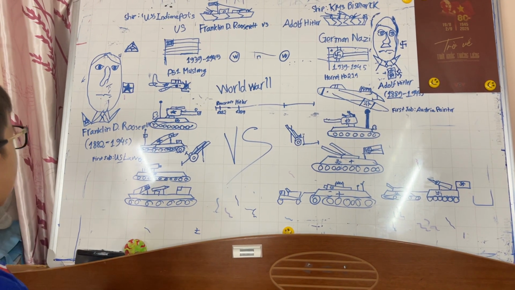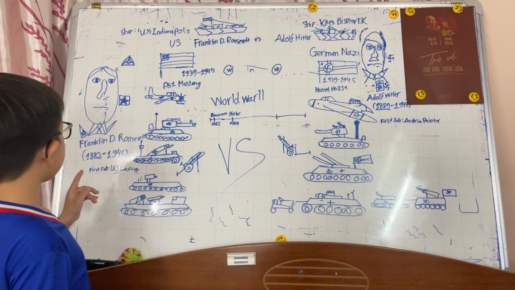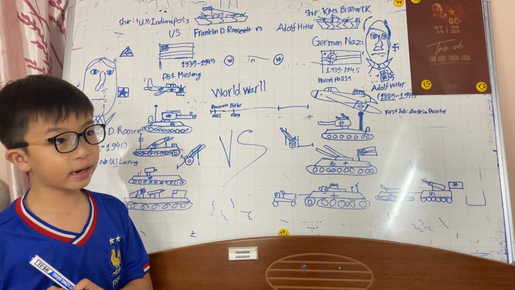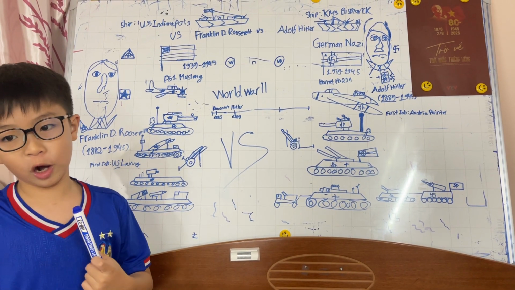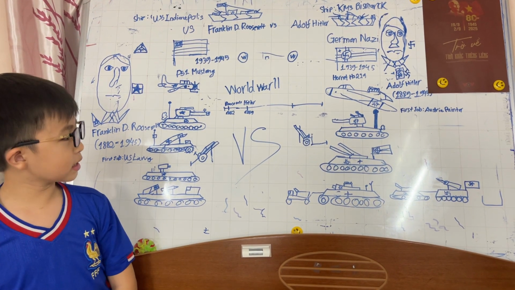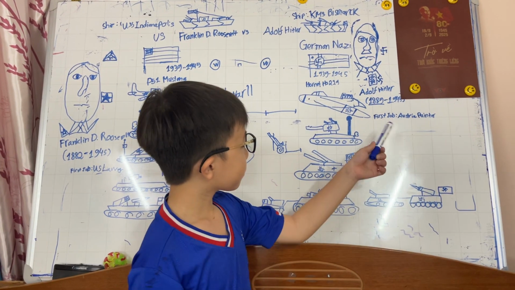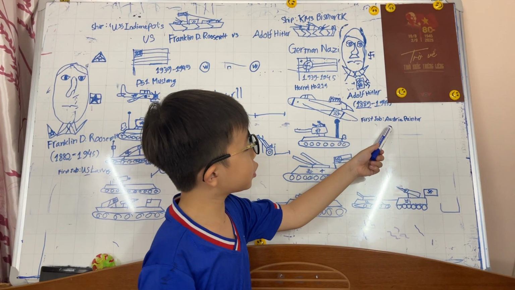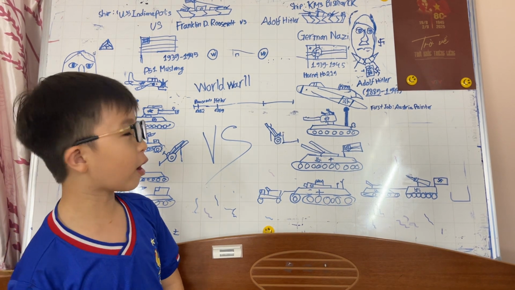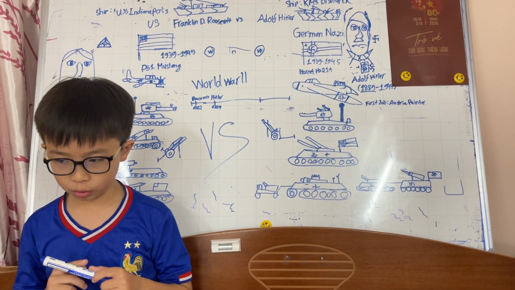So we're gonna go to both of these people's daily jobs before they became important people. First, Franklin D. Roosevelt. First job, U.S. lawyer. So at this time he is a lawyer, which means he is someone who will put laws to all of the people around the city or country in the United States. And Adolf Hitler's first job is Austrian painter. He's a painter. He drew a lot of pictures. He even drew himself too. But when he drew himself is in World War II.